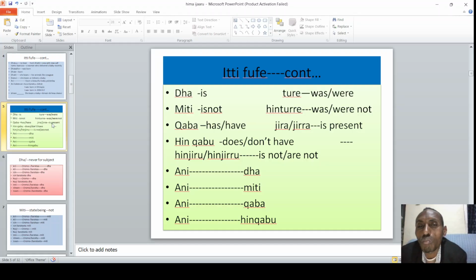Anyway, ture, for example. Ani Wallaggan ture. I was in Wallagga. Isaan Wallagga turan. They were in Wallagga. In turre, when we say was not or were not. Ani Wallaggan turre. I was not in Wallagga. I was not in Washington. And in Washington turre, and American turre. In turre is what? Were not or was not. So these are the helping verbs. The helping verbs. So let's look at each of them.